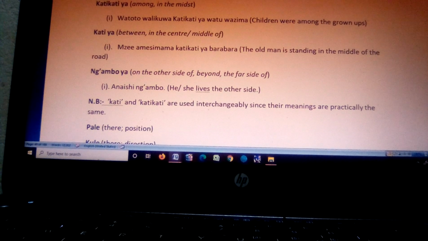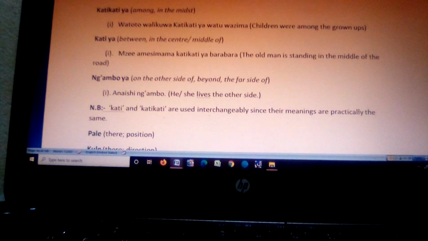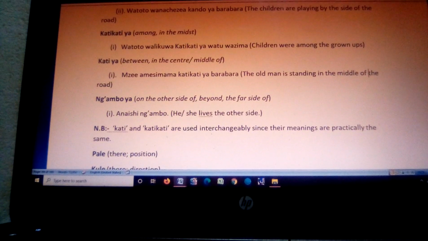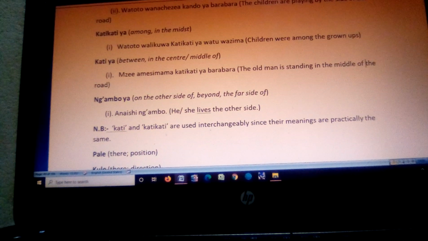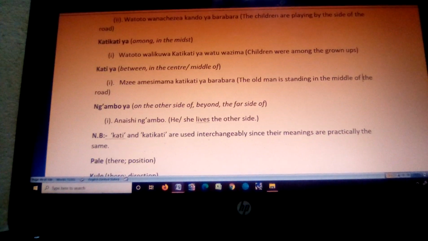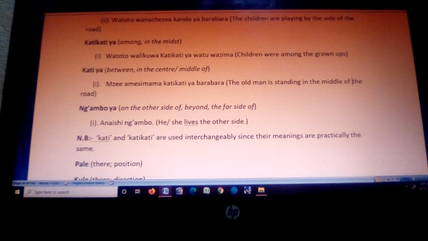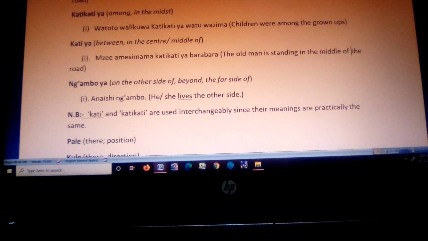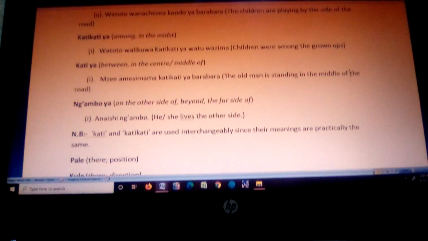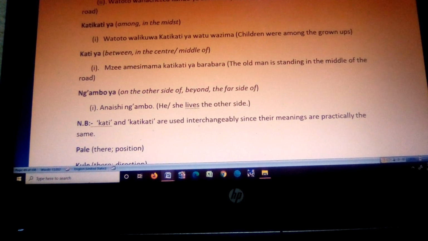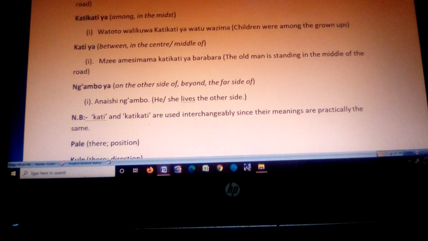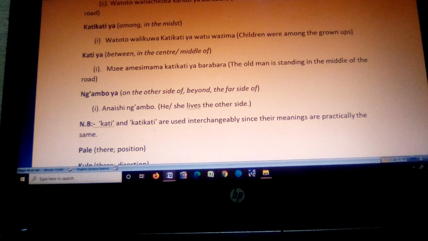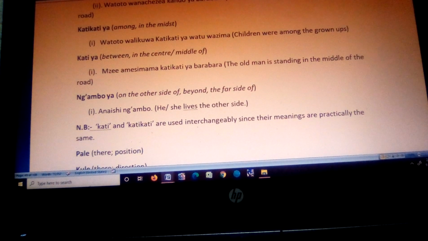Then we have another preposition of position, that is ngambo ya. Ngambo ya is on the other side of. It can also mean beyond. It also means the far side of. For instance, we have a sentence like anaishi ngambo. Anaishi, remember, can mean he or she. Anaishi ngambo, he lives ngambo.